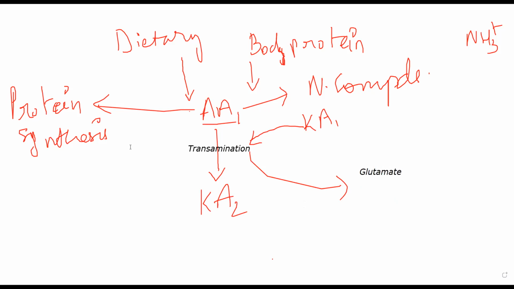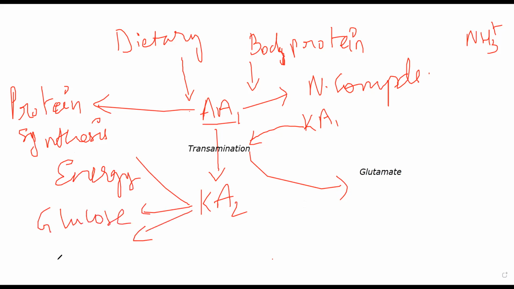Now this keto acid, from this keto acid your body can make various things. It can make energy. From this keto acid you can get glucose. You can convert this into fat. You can convert it later on into non-essential amino acids as well through various reactions. From that second keto acid you can get various products, but that is not important to us right now. What is important is what you get from this glutamate, because this glutamate molecule will undergo a step called deamination.